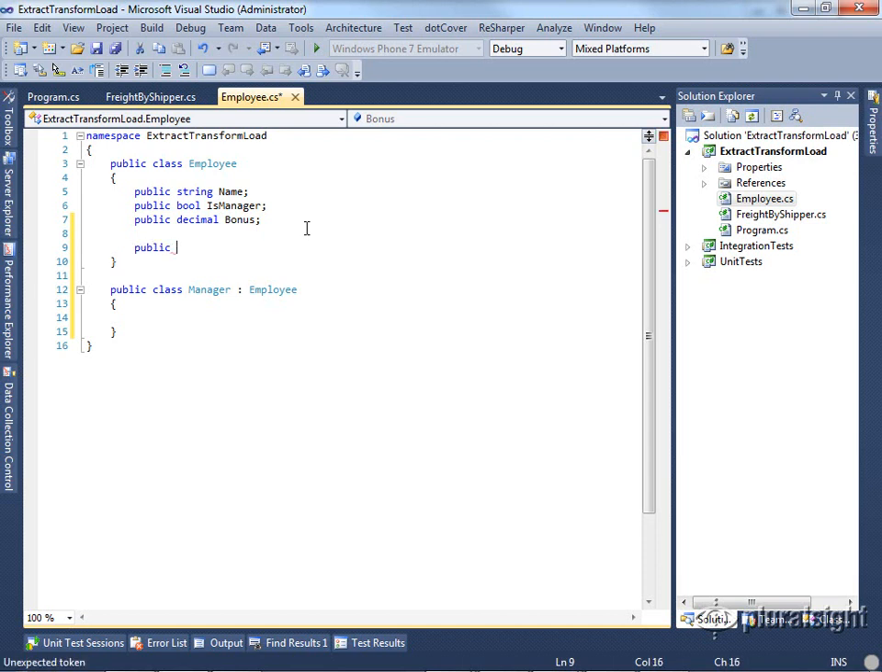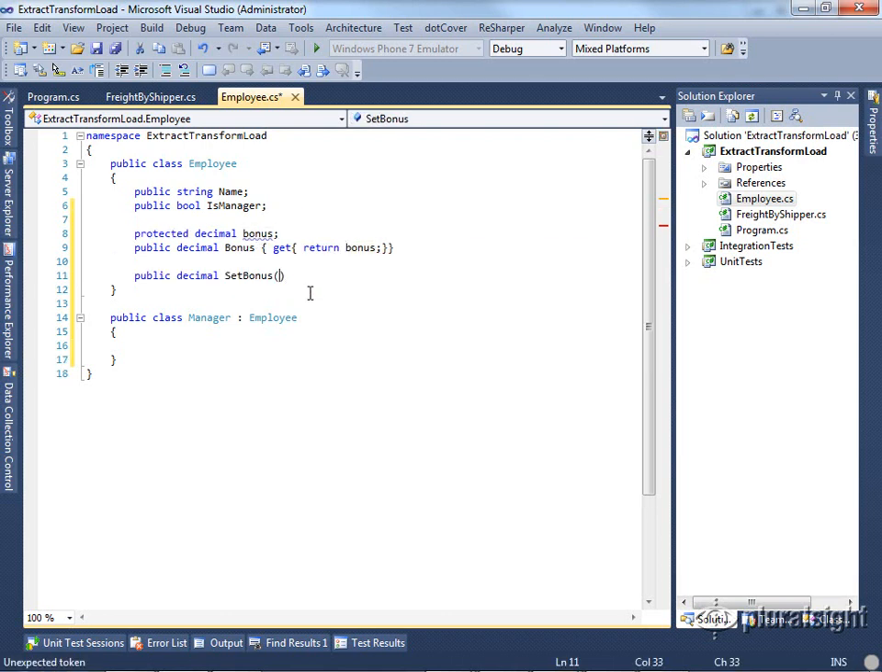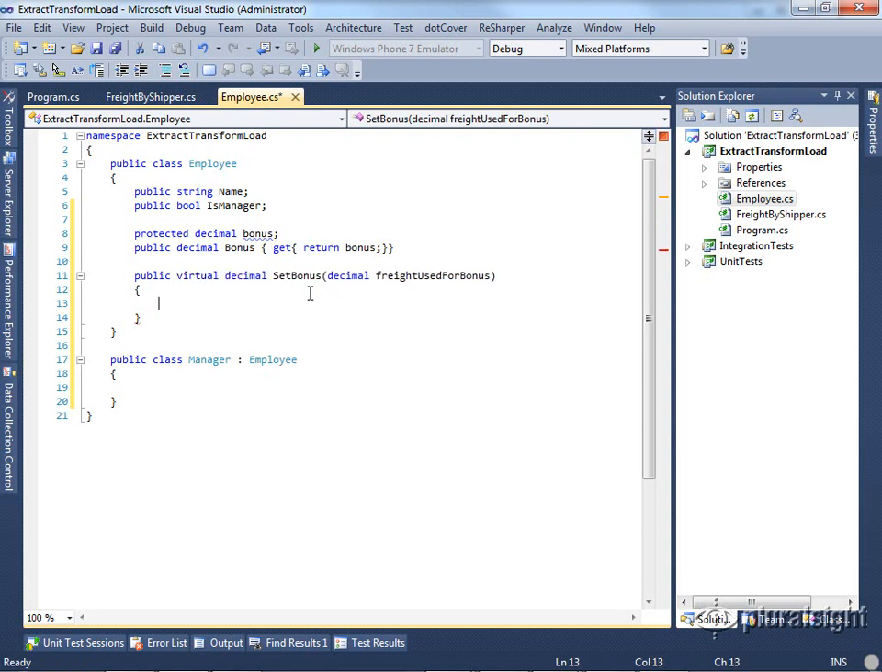So we'll create a public decimal bonus, and let's make this one only support get. Bonus is protected, and we have a set bonus method that takes in freight used for bonus. And we want to make this virtual. And then we will say for an employee that bonus now equals freight used for bonus divided by 1,000. But for a manager, we'll override that.